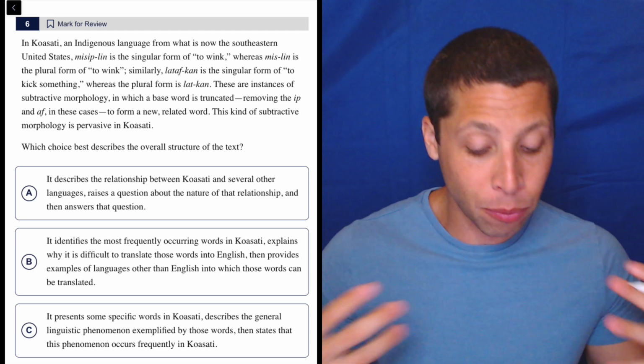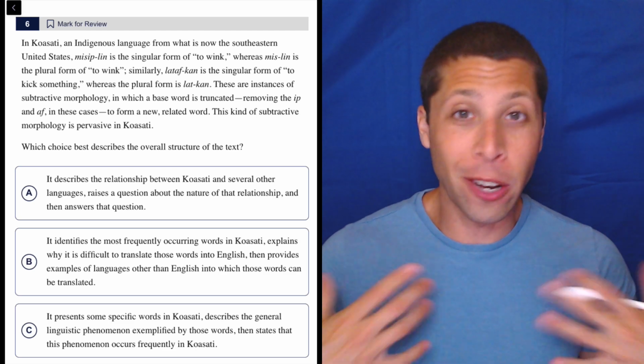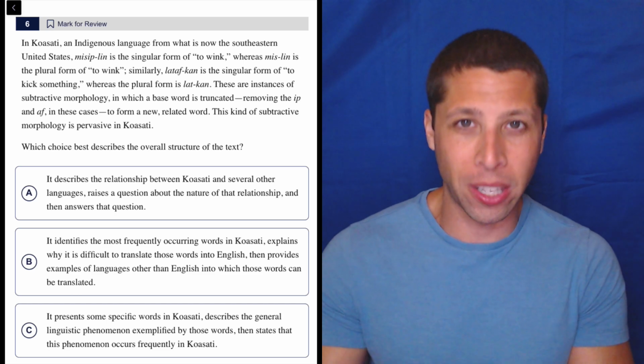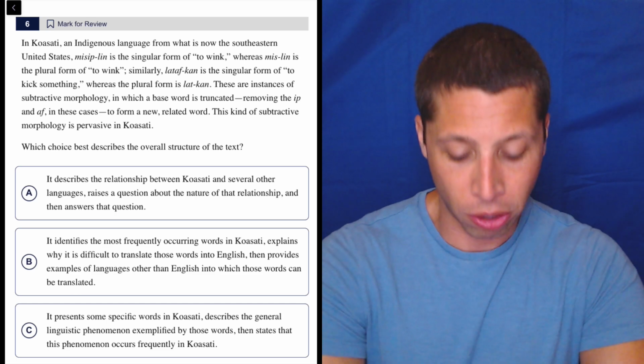So I see a lot of words already in italics here that I know I'm going to have trouble pronouncing. I'm not going to bother. I don't care. It's much more what they say about those things that's going to matter. So let's take a look. Overall structure of the text.